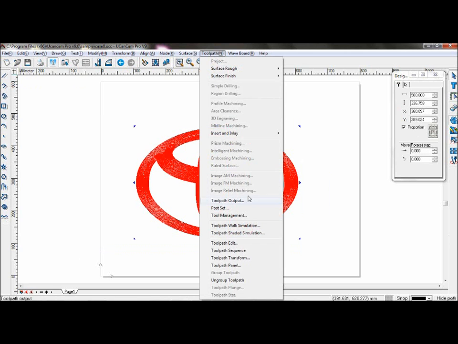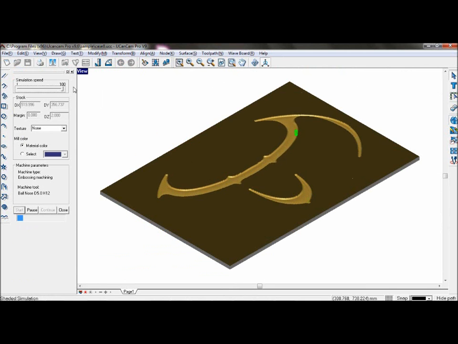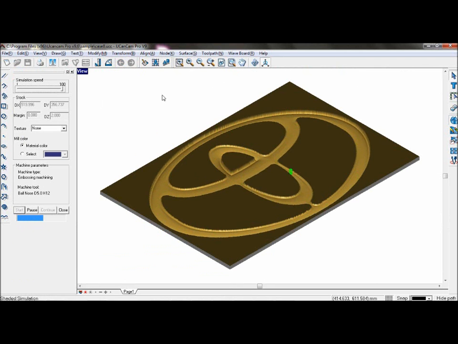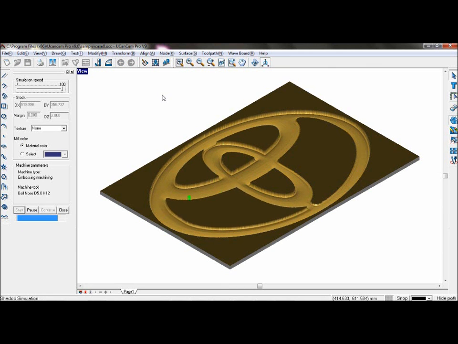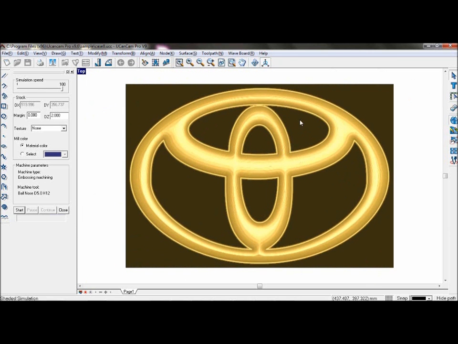Go to Toolpath, Toolpath Shaded Simulation. As you can see, the toolpath will try to create a 3D graph from a 2D shape.